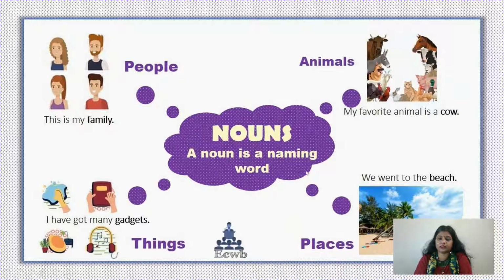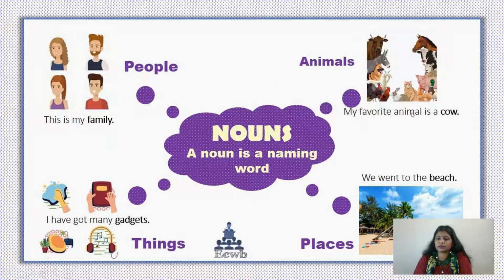Children, you know, naming words are also called nouns. What is a noun? Noun is a naming word. And what does it name? It names people, places, animals or things. See the example, this is my family. In family your mother, father, brother, sister, everyone will come. So in family many names can come.